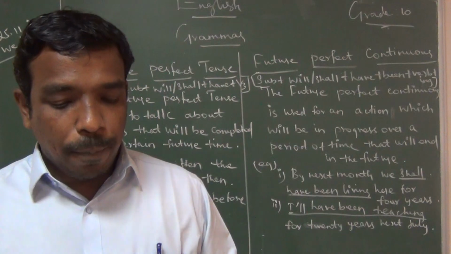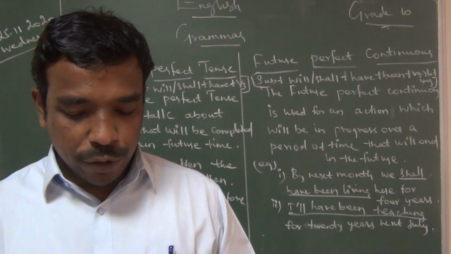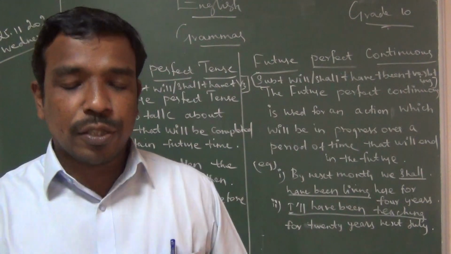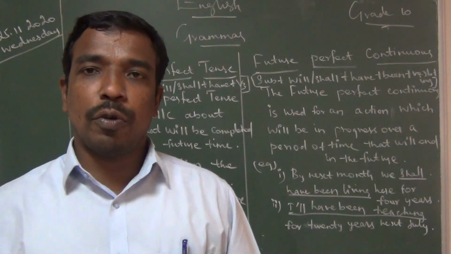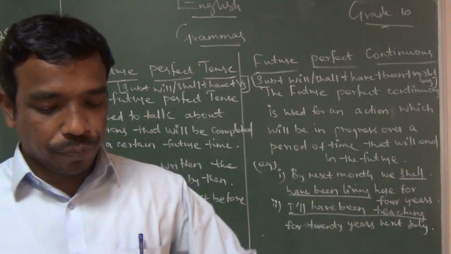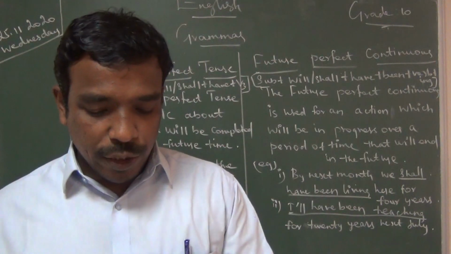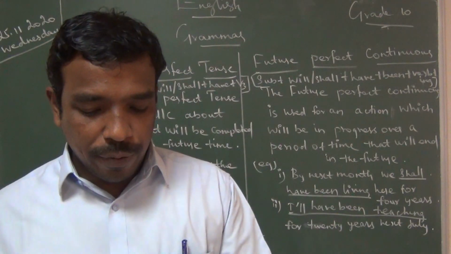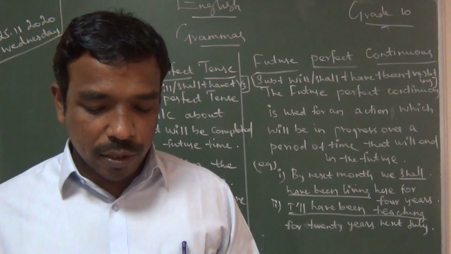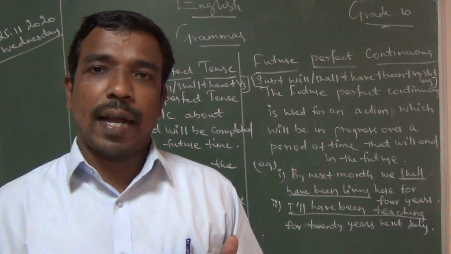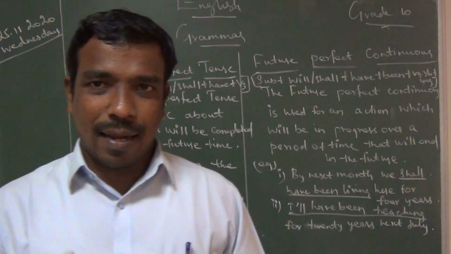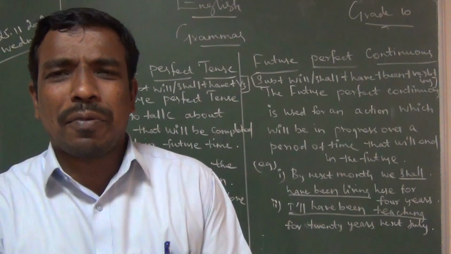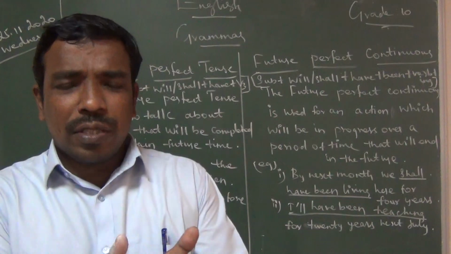See, next one is past perfect tense. Just see the structure as well as the rule I gave. Yes, see the structure. It is for an action that has been completed before another action began in the past. So when two past actions happened in the past, we should know which action happened earlier than the other. Keep it in your mind. That rule is very important.